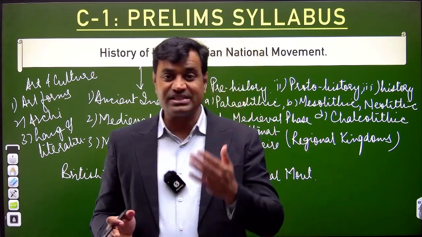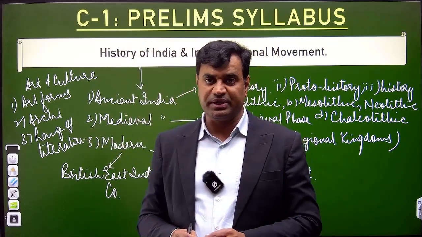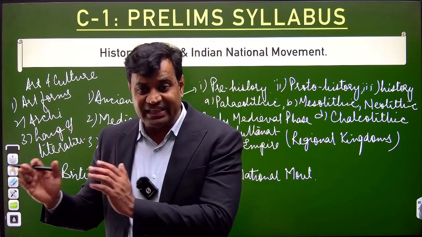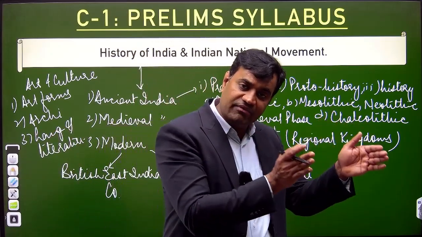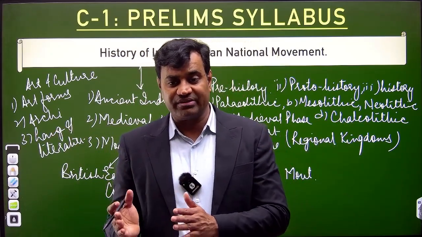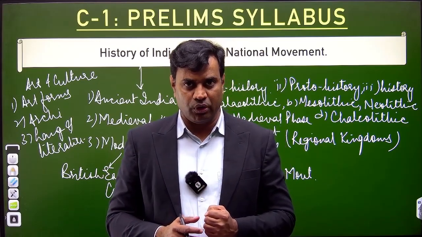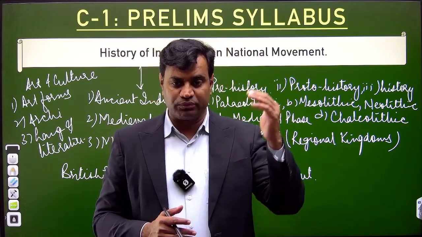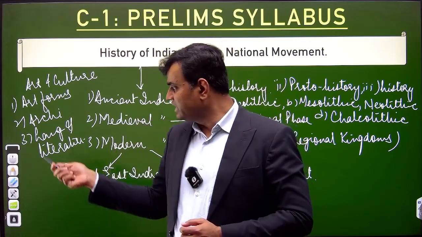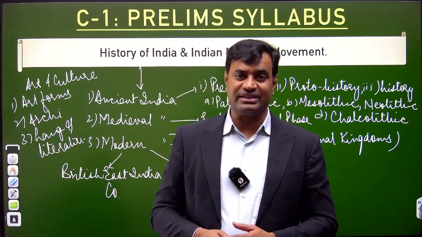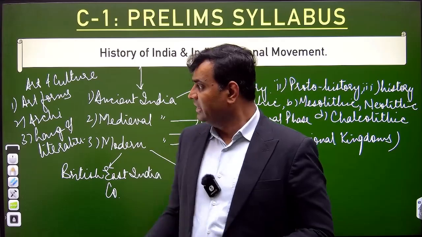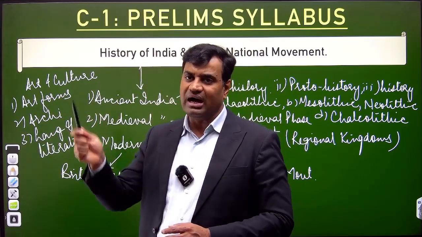Then you can differentiate with respect to language and literature: classical language and literature, and regional language and literature. In classical languages, we added 5 new languages recently in 2024. We have changed the criteria, or we have dropped one criterion also. So this will add to current developments related to language and literature. These are the three major components of art and culture.